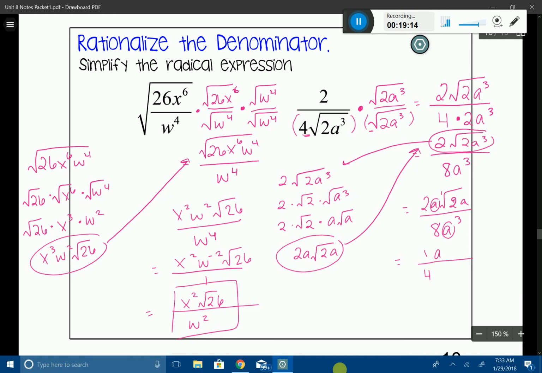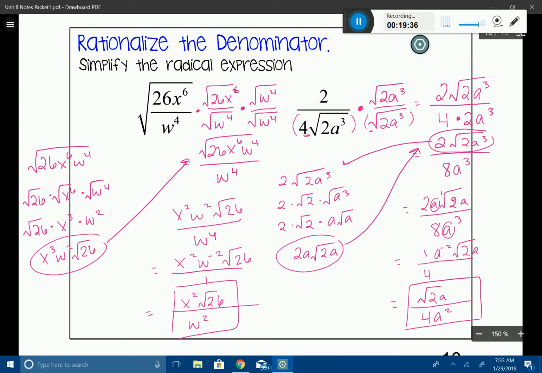That's going to give me a to the negative 2, followed by root 2a. And then I'm just going to finish it off: 4, I'm going to bring my a squared down, and in the numerator, I'm going to be left with root 2a. And everything is simplified up to that point, so you are finished.